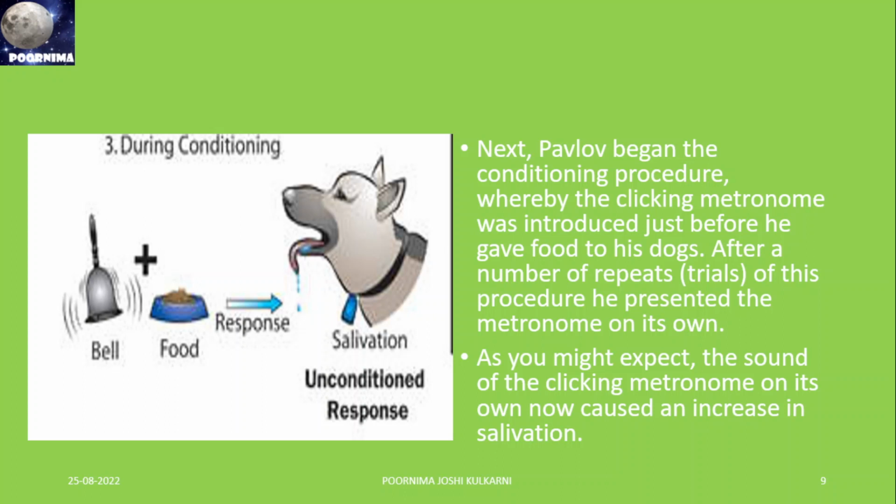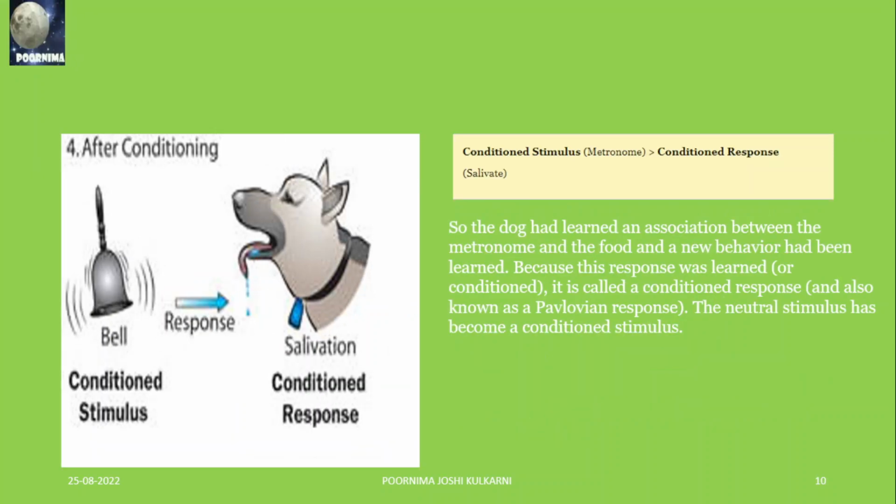Every day, two or three times, whenever they gave food, they rang a bell and then gave food to the dog. After many days of this practice, as you might expect, the sound of the clicking metronome on its own now caused an increase in salivation. Ringing the bell itself, before giving the food tray and before seeing the food, the dogs started salivating whenever the bell rang. This is the conditioned stimulus.